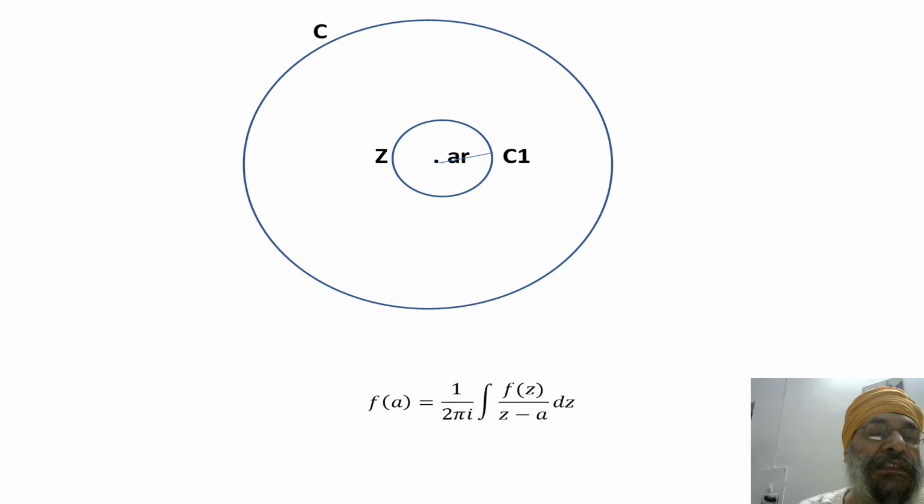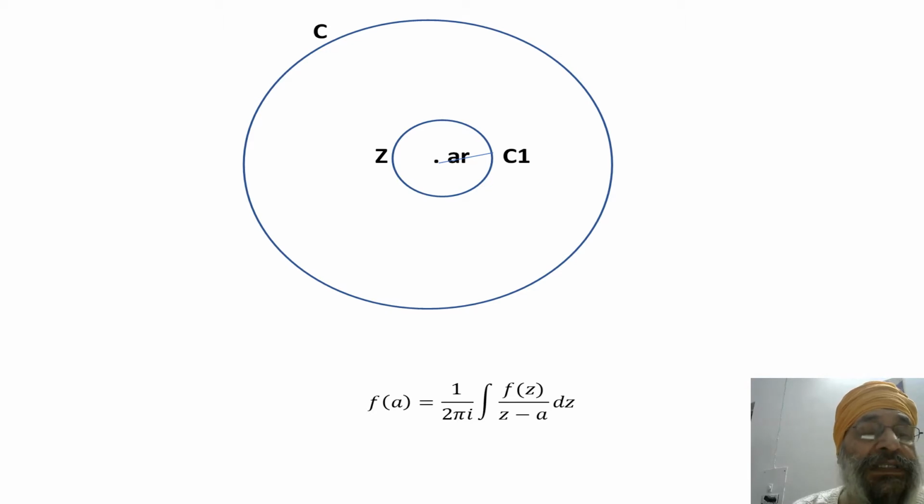Suppose that this is a circle. See the circle. You can see here, further, a small circle is there, C1, inside this circle C. You can see here that we have to prove that